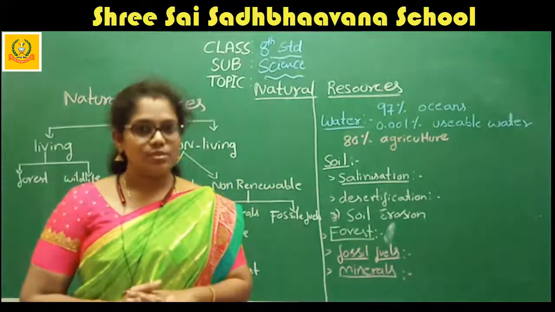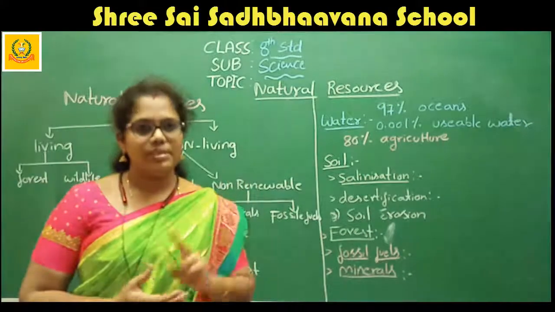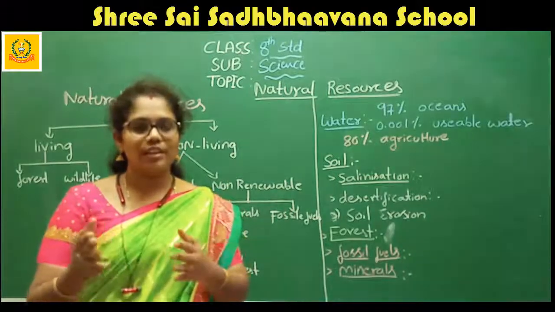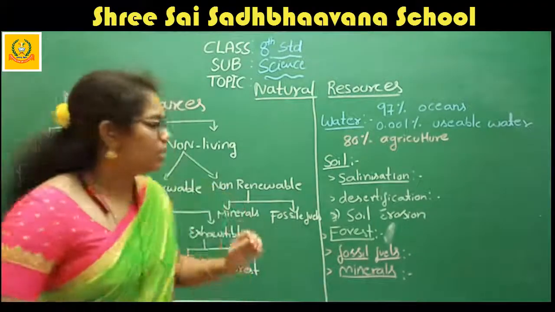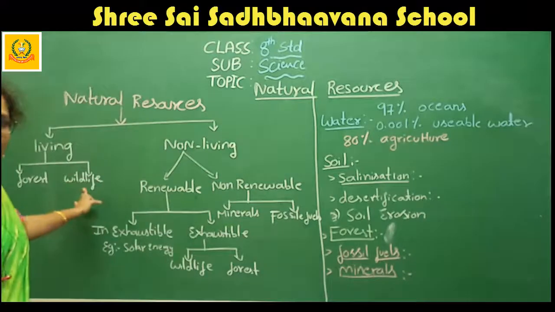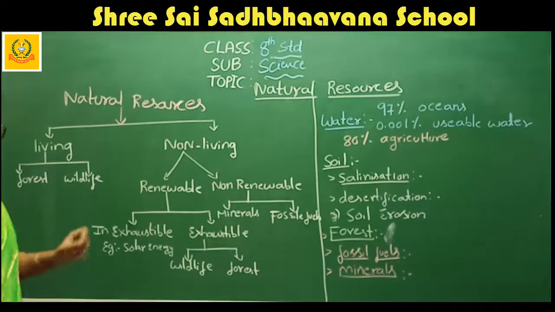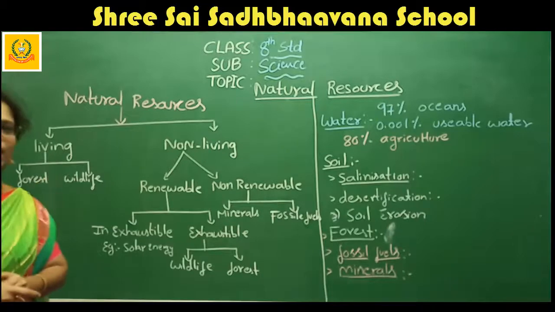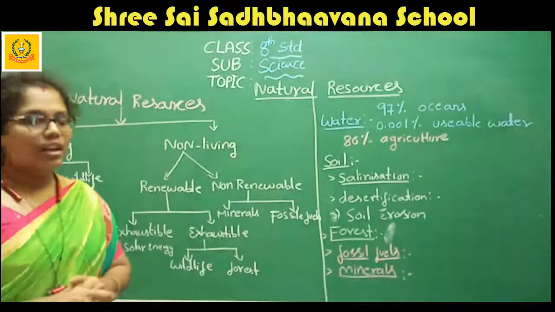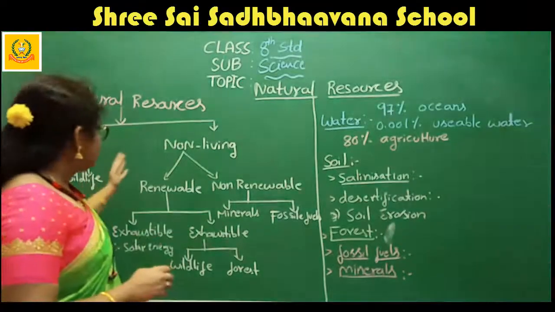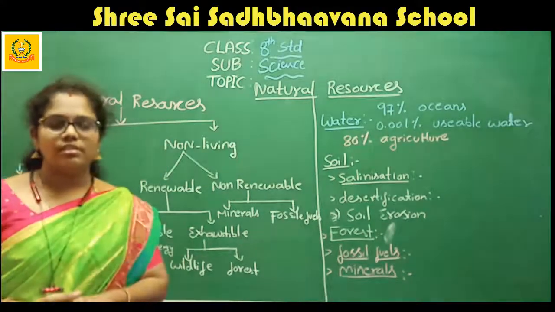In living resources, I said there are two types, we have categorized into two: one is forest and another one is wildlife. After that, I said there are living resources and non-living resources.